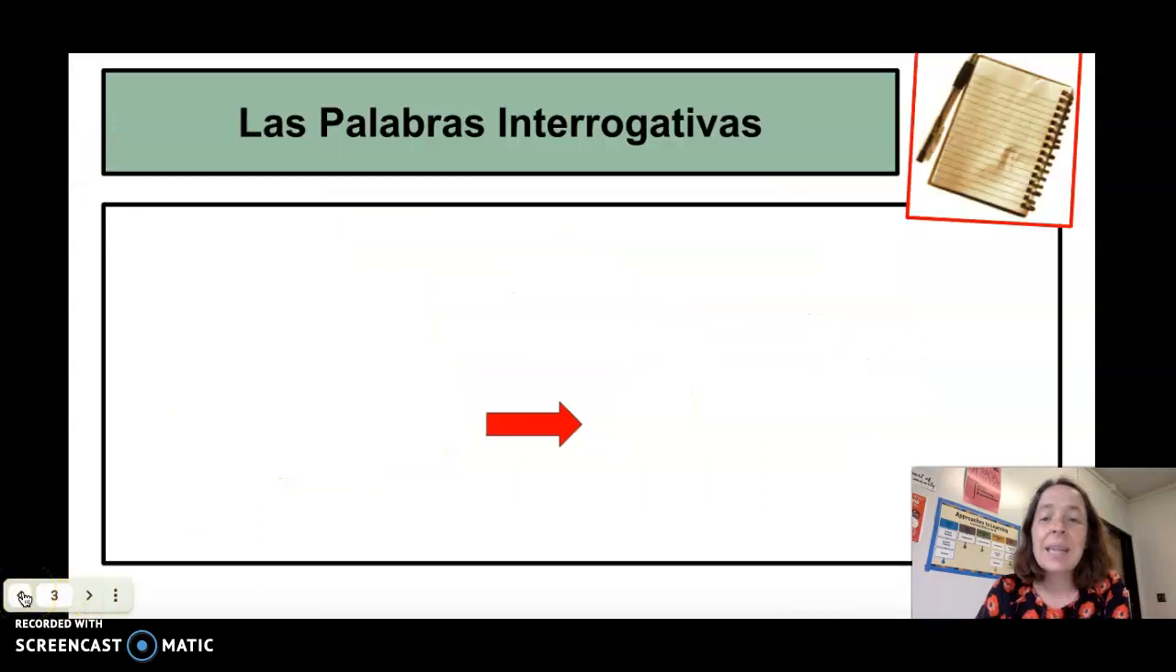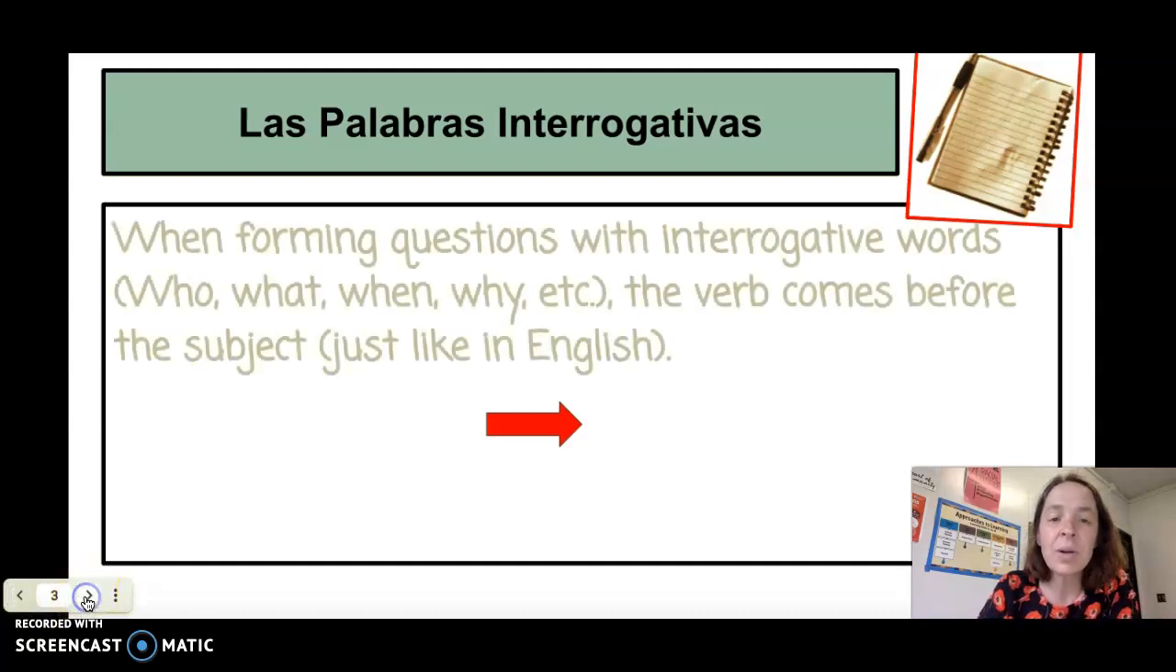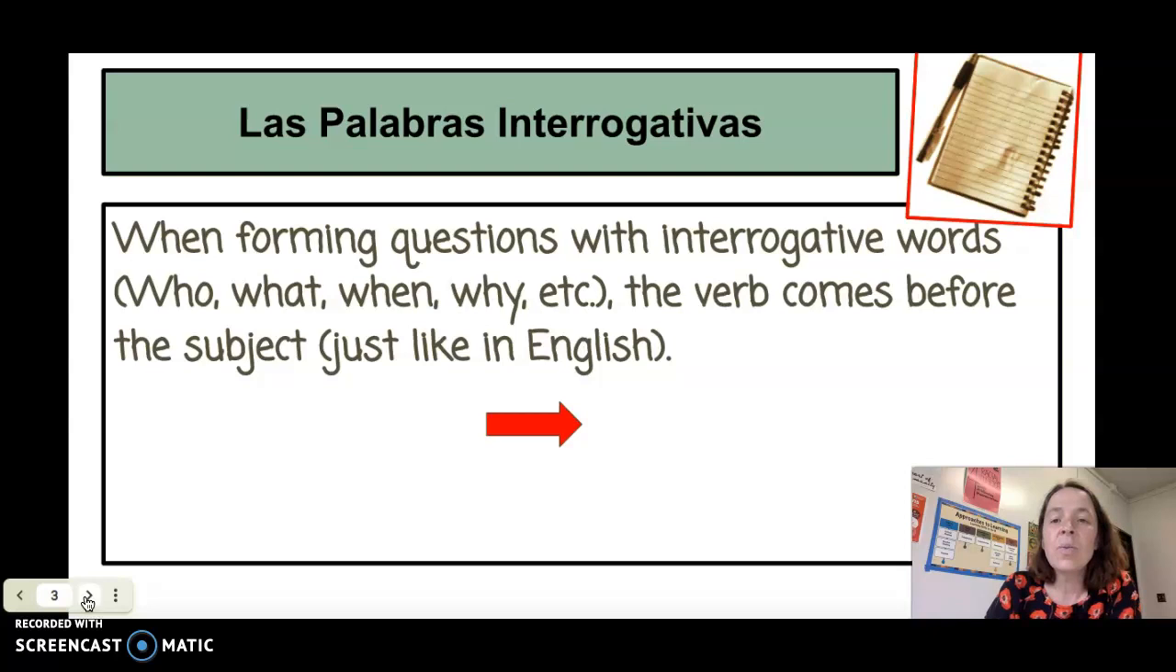Okay. Las palabras interrogativas, interrogative words. Remember that these are words like who, what, when, where, why, how, but we need to know them in Español. So we're practicing knowing those words in Español if someone asks us, and then being able to form questions.